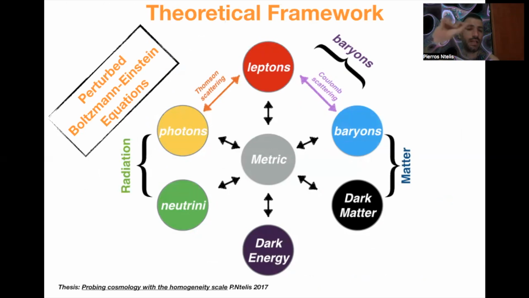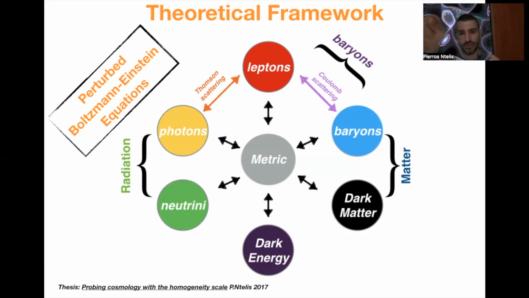We have neutrinos and photons on the left that together create the radiation. We have leptons and baryons that interact with each other with Coulomb scattering and they create the baryons. The leptons and photons are interacting with each other with Thomson scattering. The baryons and dark matter make together the total matter of the universe. And since the leptons are a small amount, we consider them as baryons as well.